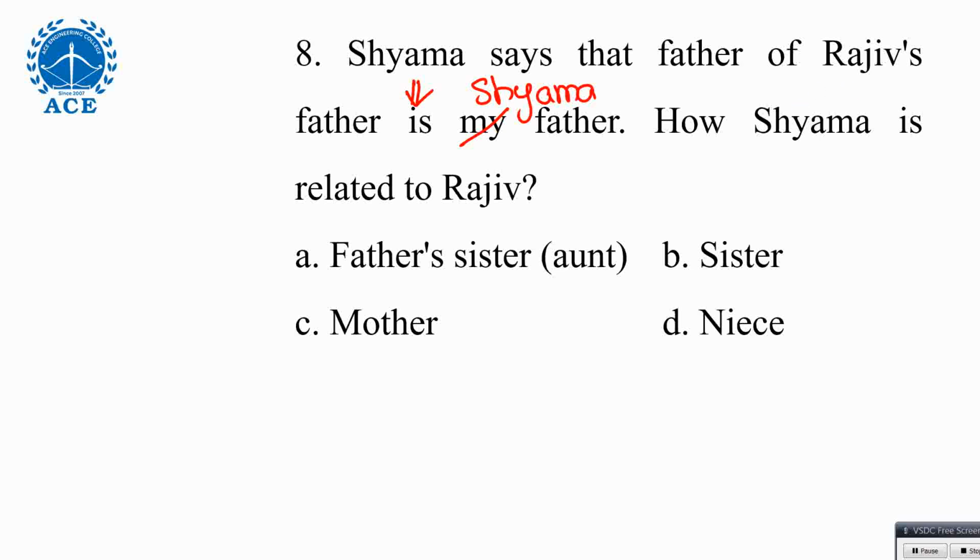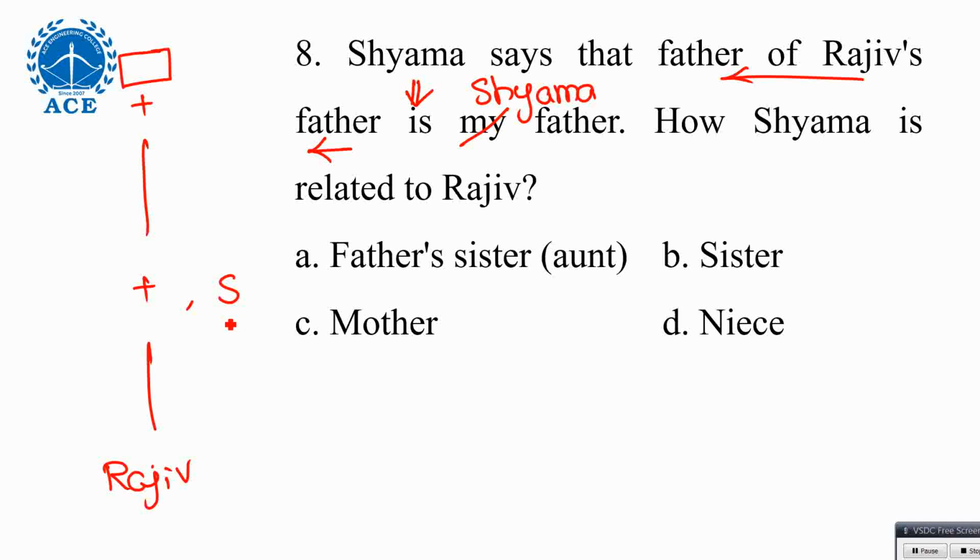And here, father of Rajiv's father means Rajiv's father is Shama's father. We have to read back to front because of the word of. In English, we know father of my brother is nothing but my brother's father. Father of my brother means my brother's father. Father of Rajiv's father means Rajiv's father. Rajiv's father is, this person is nothing but Shama's father. So Shama should be here.